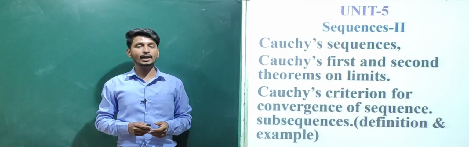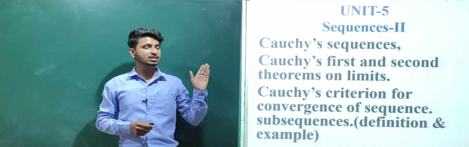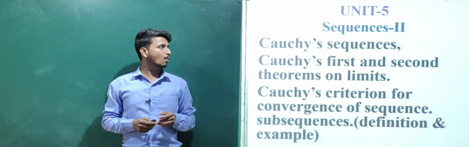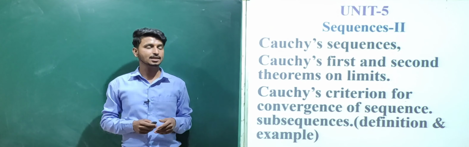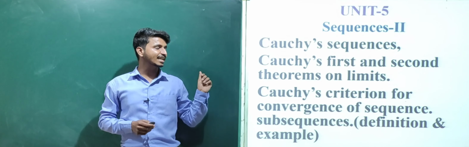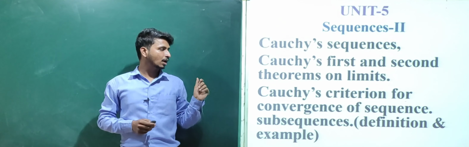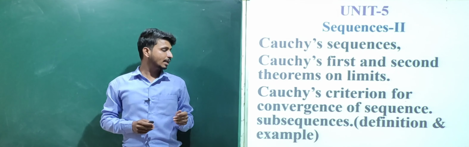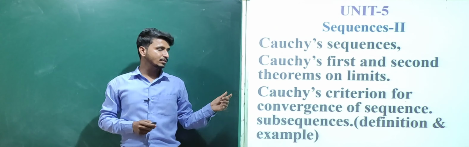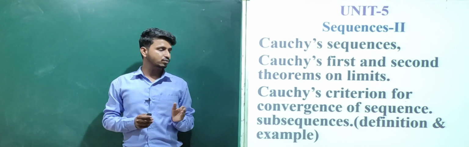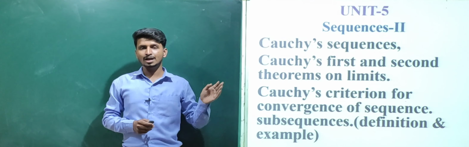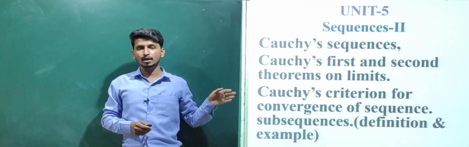Next, in unit 5, you will be studying about the sequences 2. Here first you will study about the basic definition for Cauchy's sequences. Next is the Cauchy's first and second theorem on limits, Cauchy's criterion for convergence of sequence. Next, you will be finally studying about the subsequences, some basic definition of subsequences and examples on subsequences. This is about your unit 5.